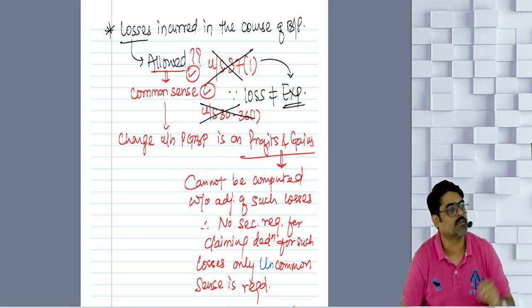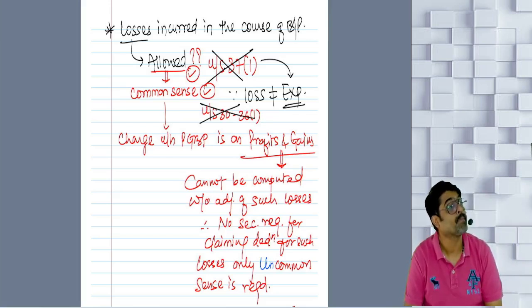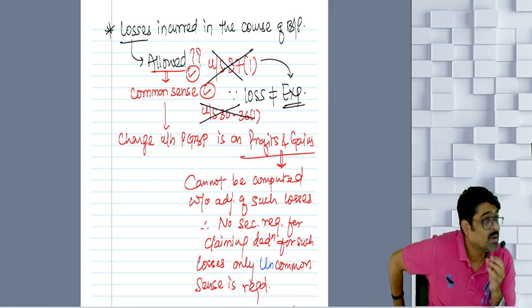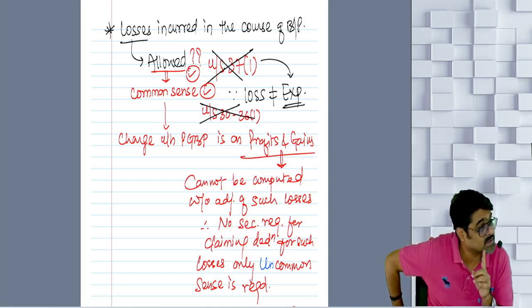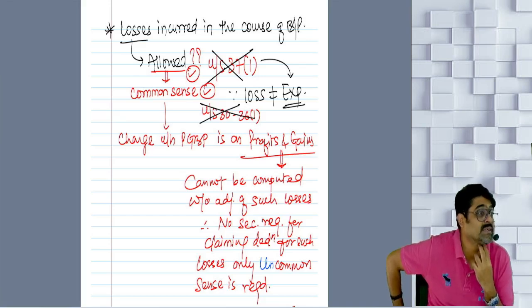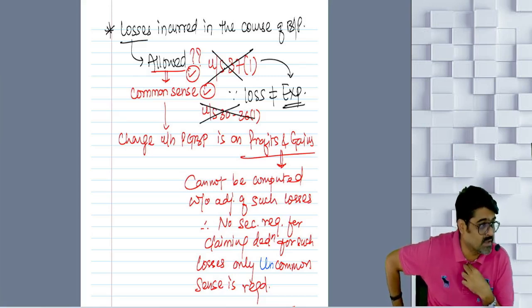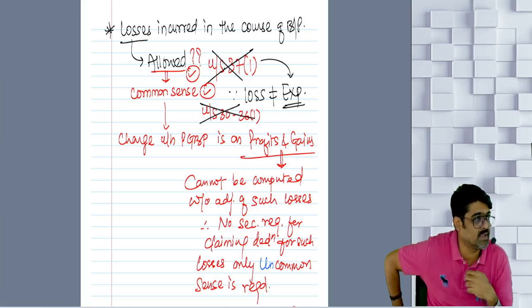I've already explained this. Losses incurred in the course of your business or profession. Can you claim them as a deduction? But you cannot claim them under Section 37(1) as expenditure, because they are not expenditure. But still they are allowed as a deduction. Why? Because the charge is on profits, and profits cannot be computed without adjusting these losses.